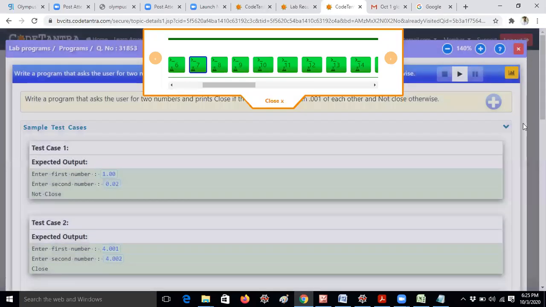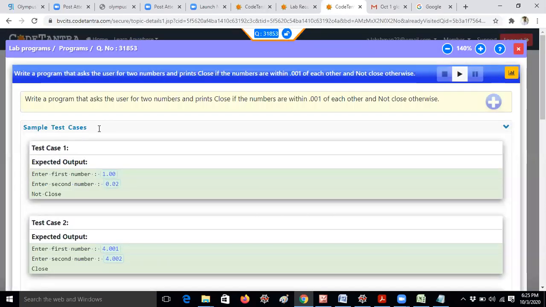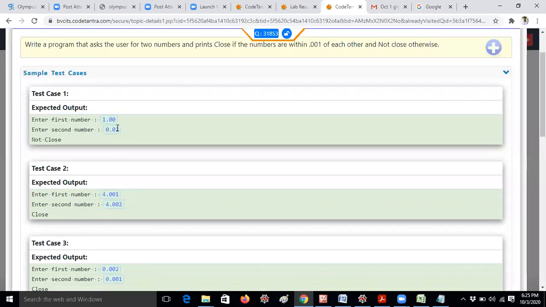He is given the question: you have to give 2 numbers, first number and second number. What is the difference between these 2 numbers? So we have to follow the difference. If the numbers are within 0.001, then you have to display the close message. Close is the print message. If it exceeds 0.001, then you have to display not close.